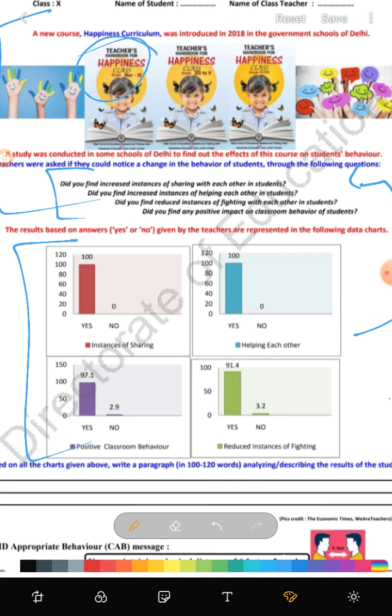Did you find increased instances of helping each other in the students? Now in the happiness curriculum you have also learned various stories which point out good qualities in everyone. तो आपने एक दूसरे का हेल्प करना स्टार्ट किया. So this is the behavior change. First is sharing, then helping each other.